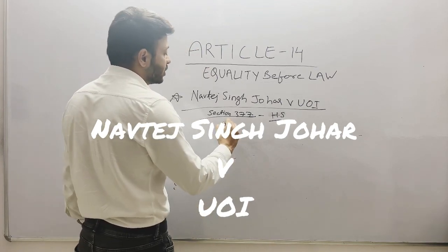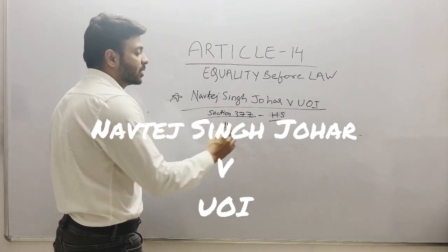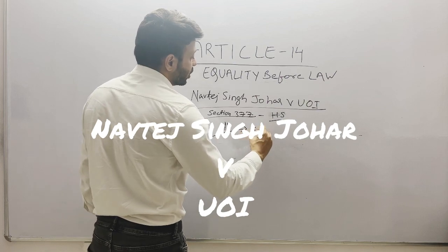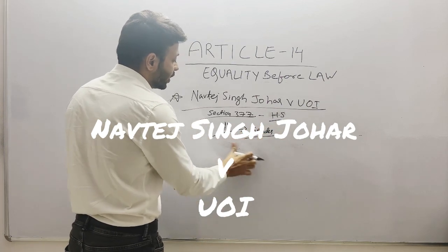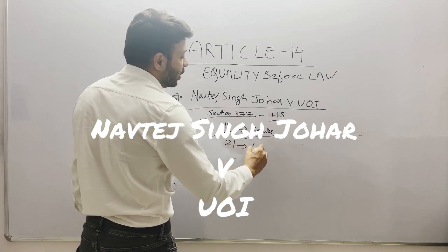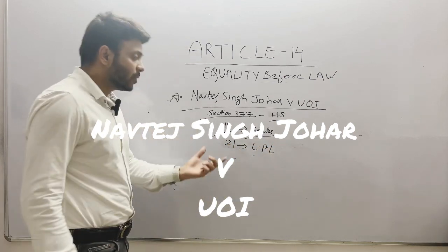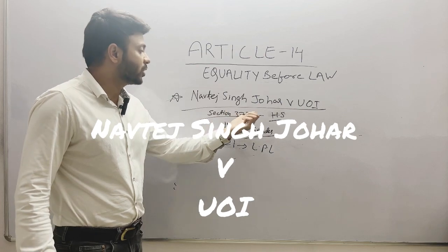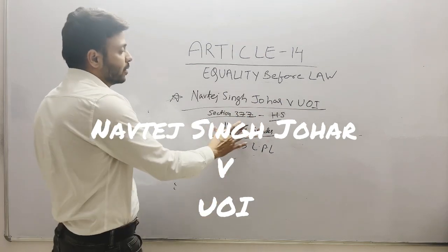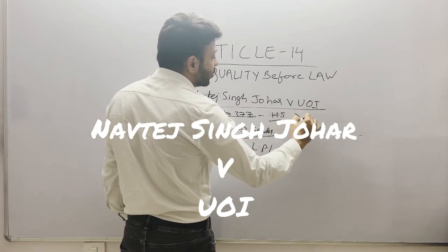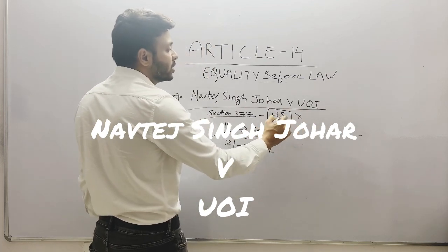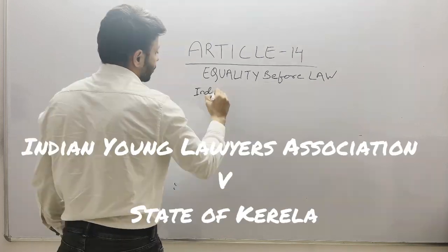Now, the court held that this is violative of Article 14 as it makes discrimination on the basis of gender, and it was also held to be violative of Article 21, which relates to life and personal liberty. This section 377 has been partly declared unconstitutional as it decriminalizes homosexual acts between two individuals if done in private space.